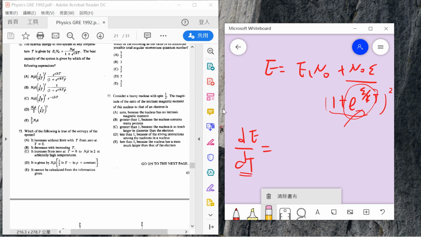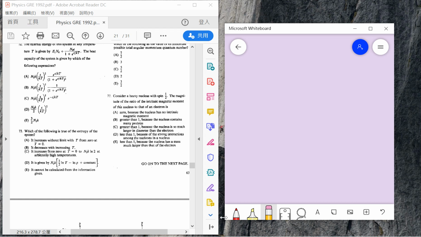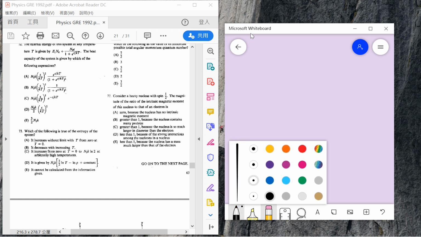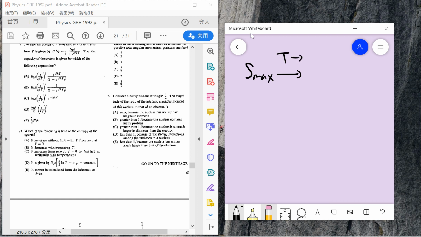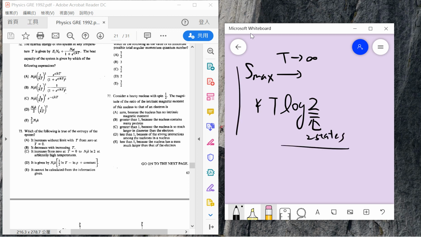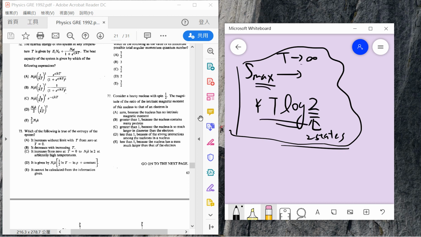Okay, 73. Which of the following is true for entropy? By the way, the entropy maximum is when T goes to infinity, then it becomes kT times log 2, right? Because you have a total of two states. This is the common fact about Boltzmann entropy. The first says it increases without limit with T, which is impossible since the entropy has a max. B says it decreases with increasing T, which violates your physical intuition. C says it increases from zero to N naught k log 2 to an arbitrary temperature. C is correct.